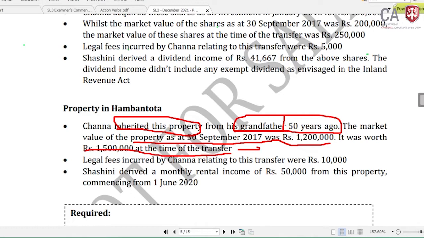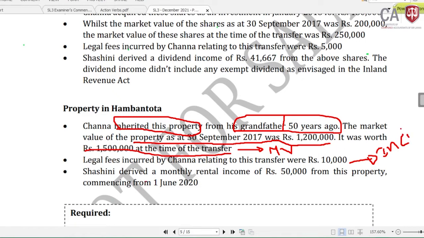This is the market value of the property at the time of the transfer. The legal fees incurred by Channa relating to this transfer were rupees 10,000. These are legal expenses, incidental expenses under section 37.